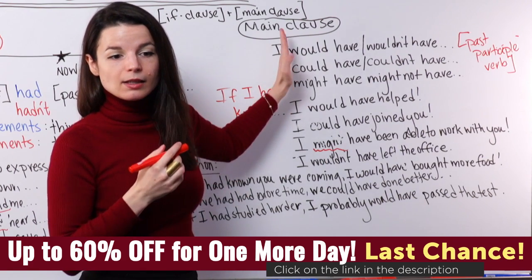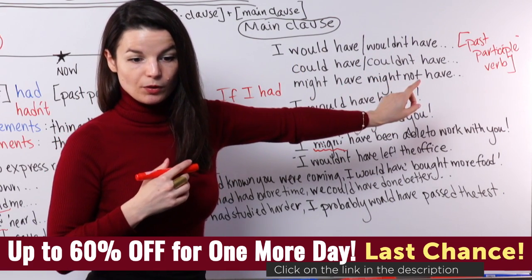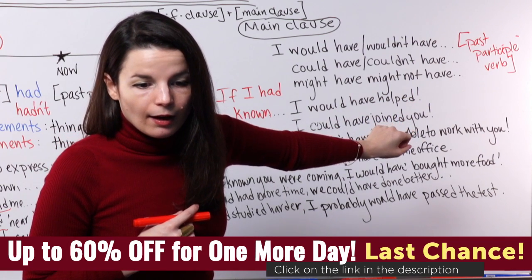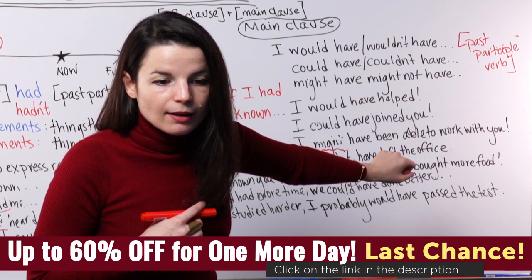So we're ending this part, this main clause part, with a past participle verb. That is correct. Great. Okay. I don't see other examples yet.